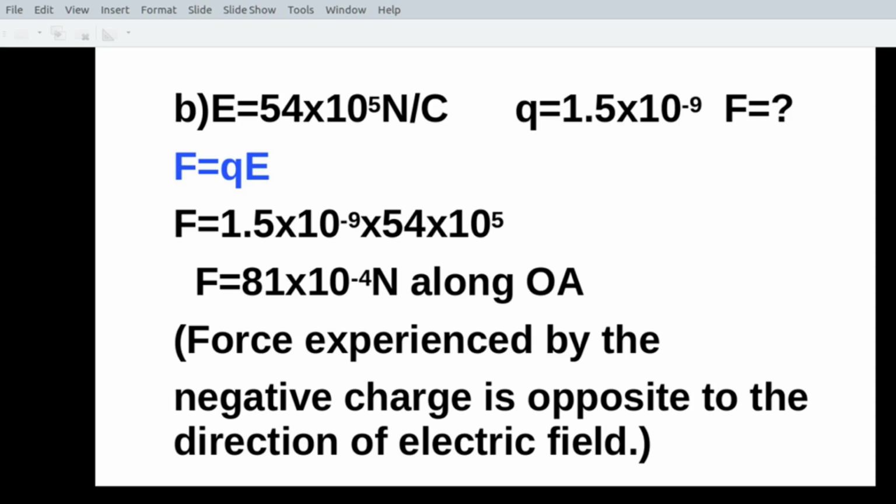Now what about the direction of the force? The direction of the electric field we got was along OB. What is the direction of the force? See, the charge is negative. You are given that charge Q is a negative charge. So a negative charge, whenever it is placed in an electric field, experiences a force opposite to the direction of the electric field. The force is along OA. Hope that it's clear for you.